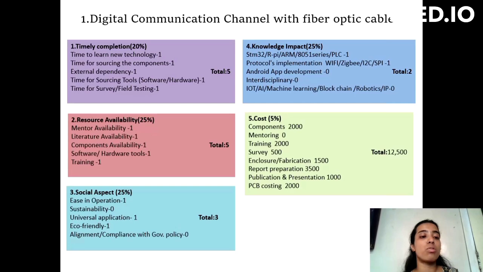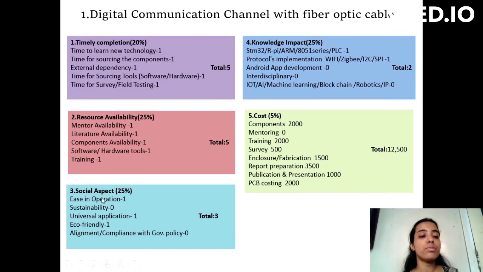Components and software, hardware tools and training, we also have all these resources available easily, that's why 1. Next is social aspect. This project is easy in operation and universal. This project also has a universal application. This project is eco-friendly. That's why we are giving 1.